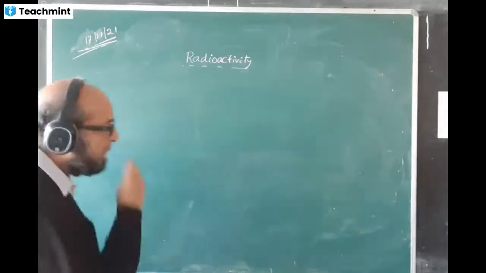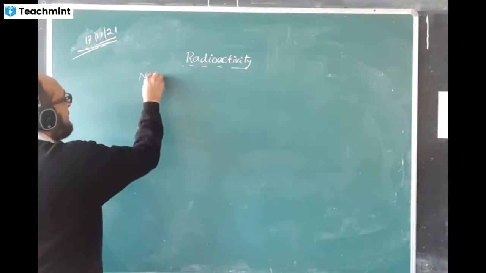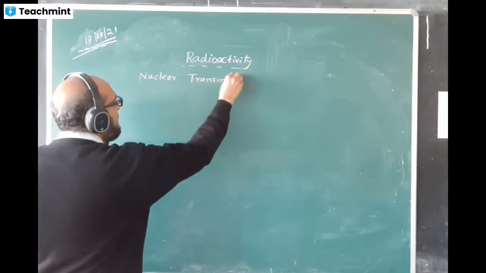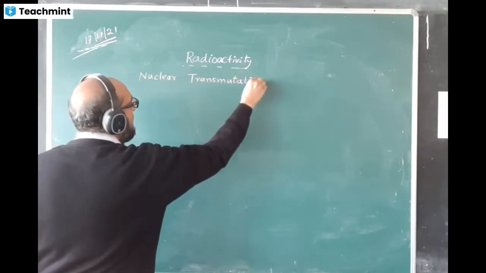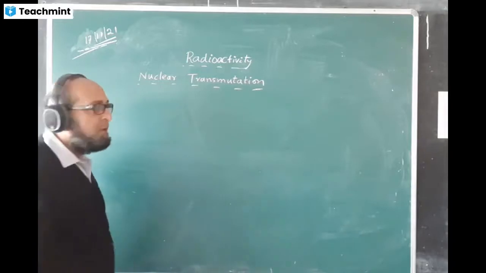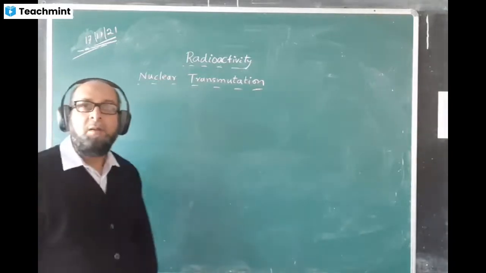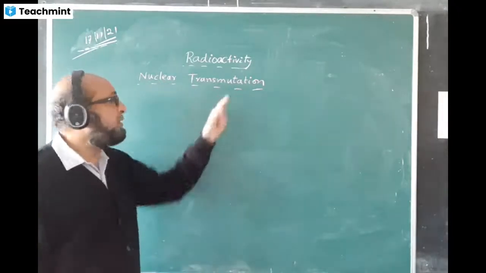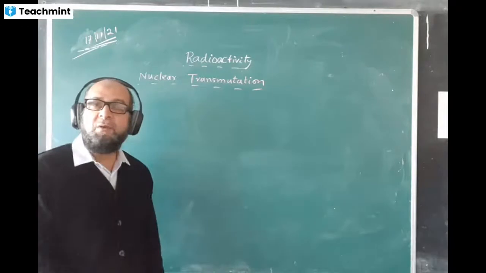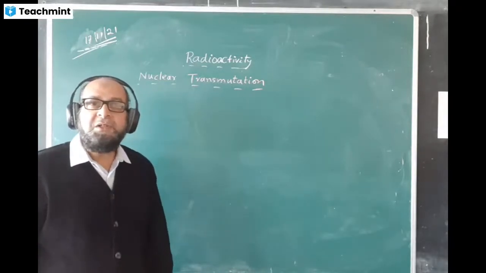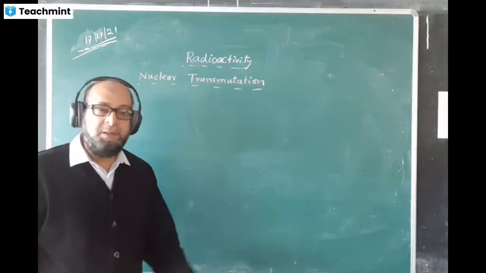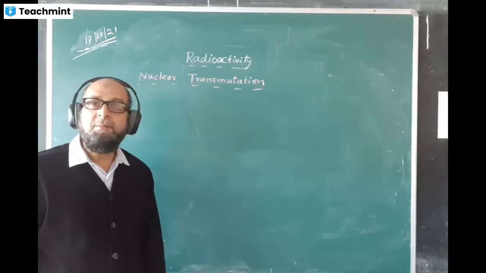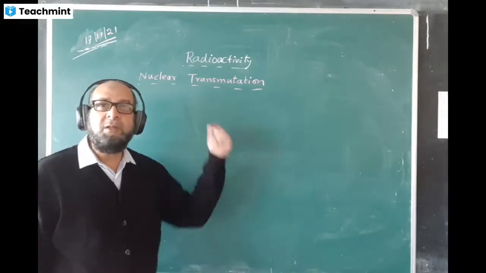Now give the heading: nuclear transmutation. Nuclear means pertaining to the nucleus. Transmutation means change in the composition of the nucleus. The nucleus will change on emission of alpha from radioactive materials. On emitting radiations, their nucleus may change. And what change takes place, it is all about that.